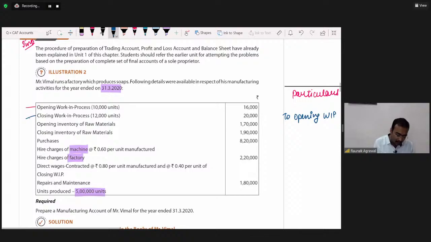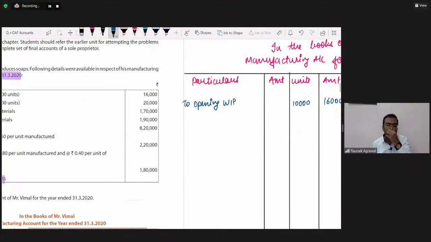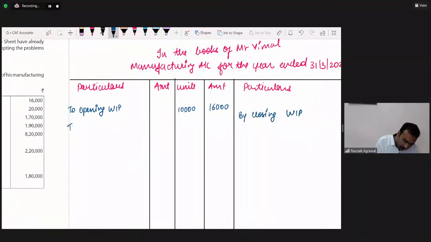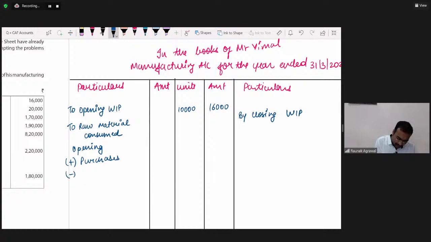Next thing, opening inventory, closing inventory and purchases. We want to find out the figure of raw material consumed. So, to raw material consumed: we have opening, add purchases, less closing.